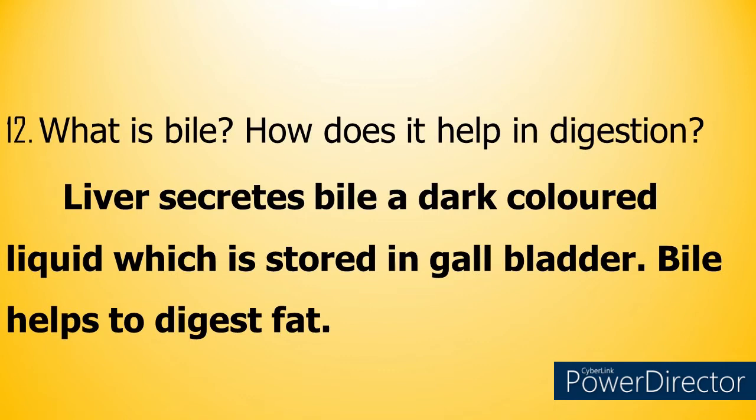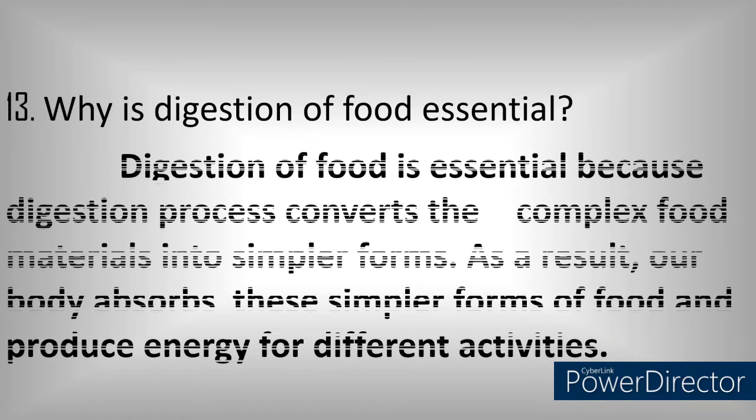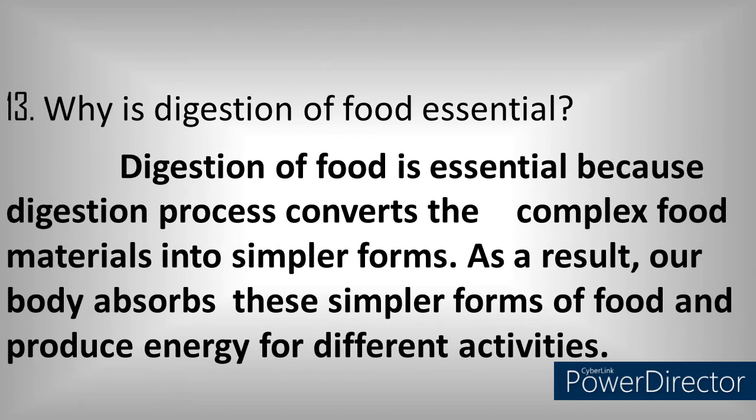So each and every enzyme is involved in the digestion of a particular nutrient. For example, amylase, which you learned in the ninth question, the amylase that is produced by the salivary gland, is involved in the digestion of carbohydrates. Like that, here the bile is involved in the digestion of fat. Okay. Then 13th question, why is digestion of food essential?